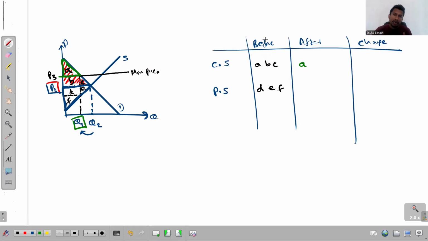And now, let me once again ask, what is the region that represents the producer surplus? That is the region above the supply curve. Okay, it has to be the region above this supply curve, right? And then below the price received by the producer. Now, what's the price received by the producer? The minimum price is P3, so consumers pay this P3 price so that the producers receive this price P3 from the market.